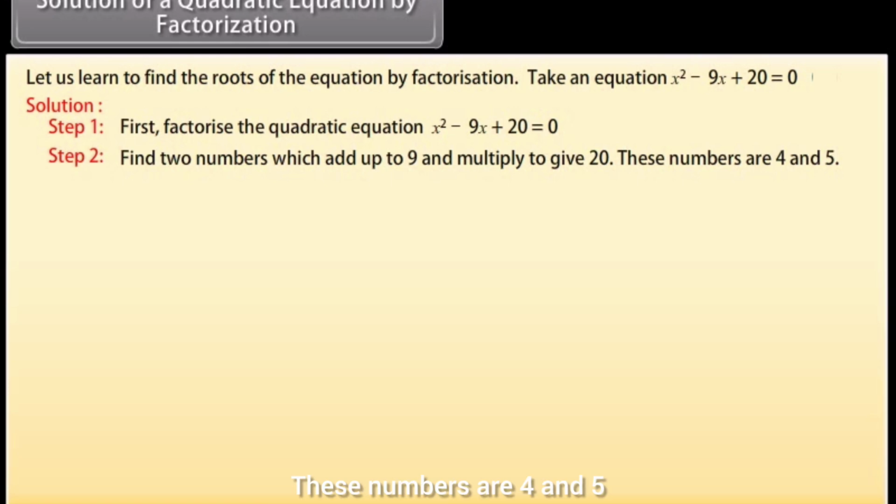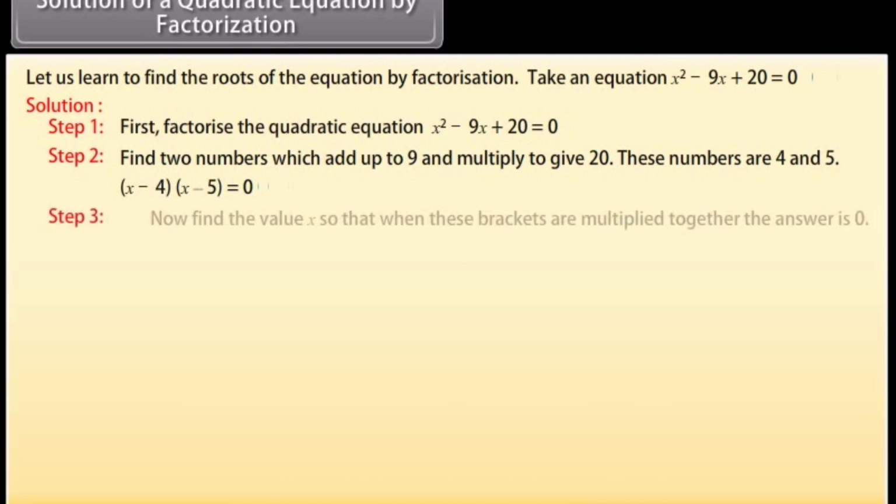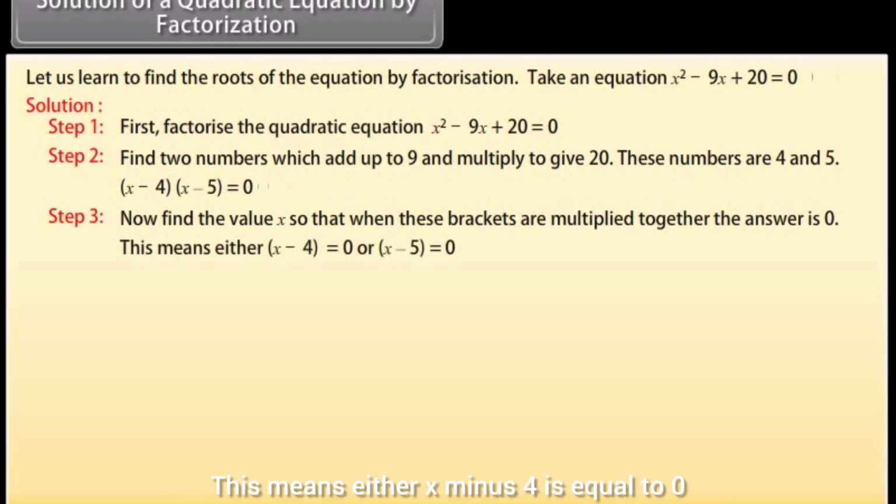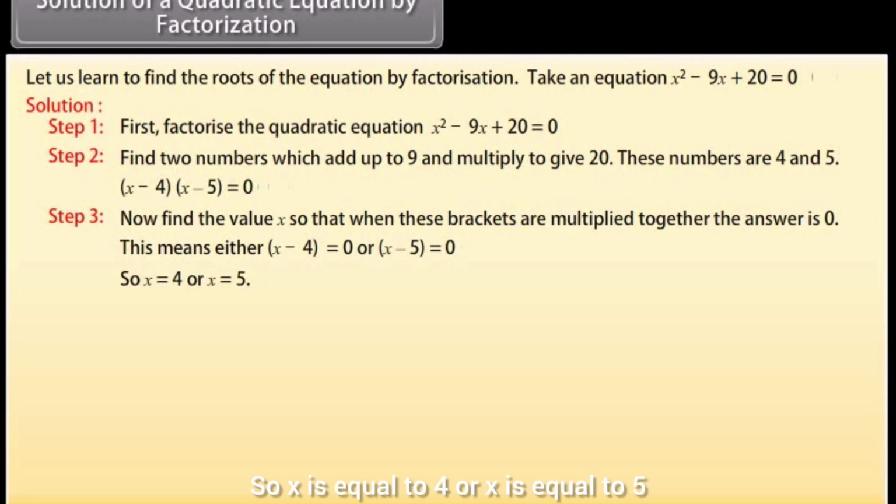These numbers are 4 and 5. So x minus 4 into x minus 5 is equal to 0. Now find the value of x so that when these brackets are multiplied together, the answer is 0. This means either x minus 4 is equal to 0 or x minus 5 is equal to 0. So, x is equal to 4 or x is equal to 5.